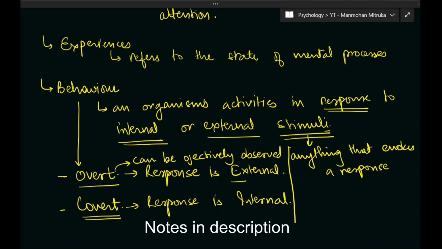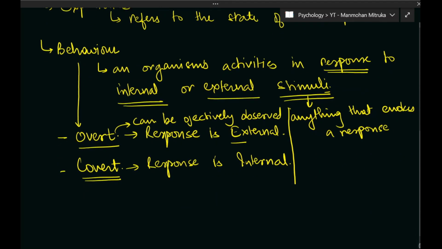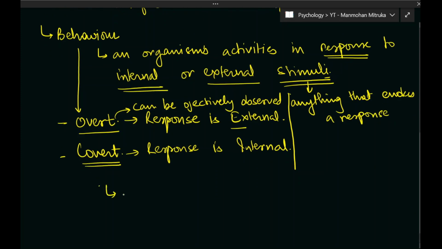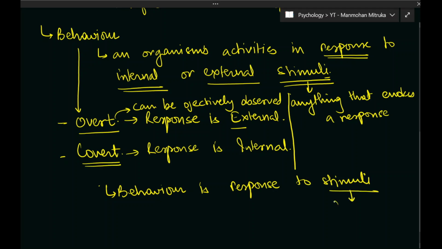So what we have understood is that behavior can be overt or covert. Behavior is nothing but a response to stimuli. Let us write it down once more: behavior is response to stimuli.